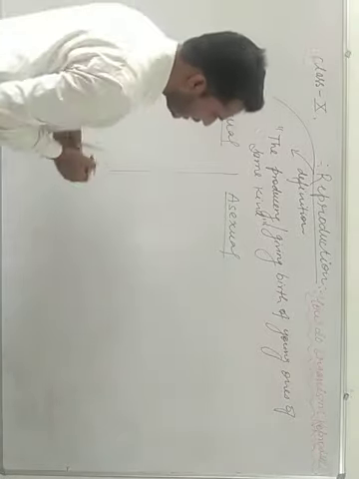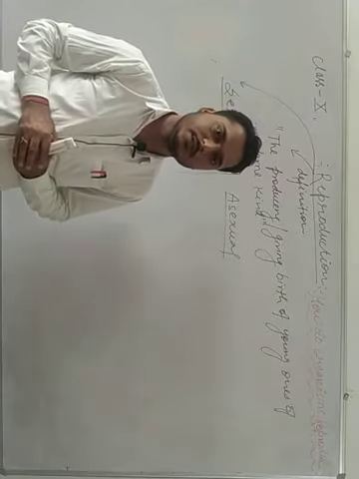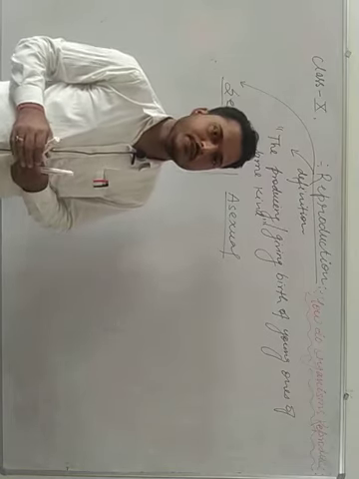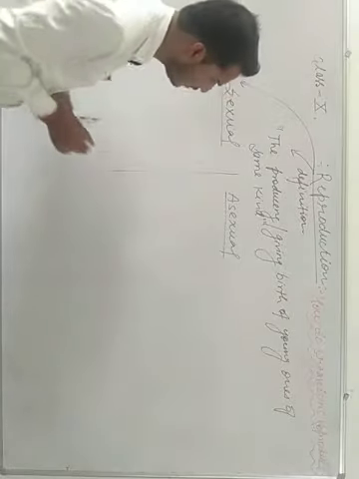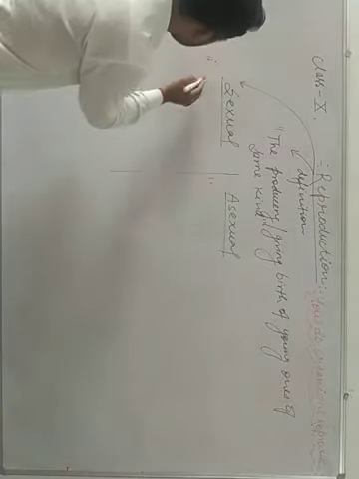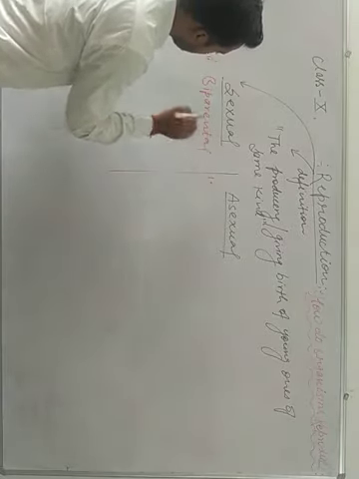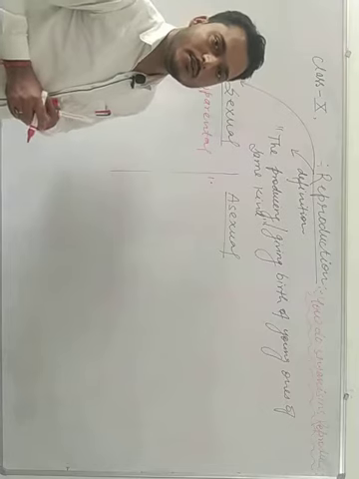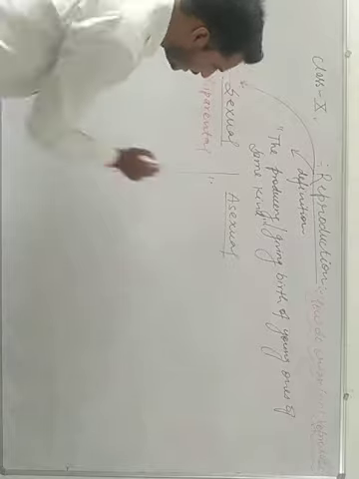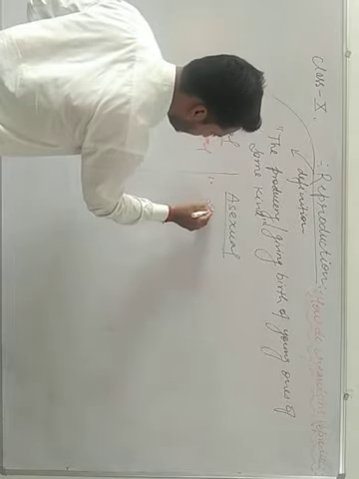The meaning of sexual and asexual is that the reproduction in which sexes are present is called sexual reproduction, and in which sexes are absent is known as asexual reproduction. So we will differentiate it here. First point: sexual reproduction is biparental, meaning two parents are involved.